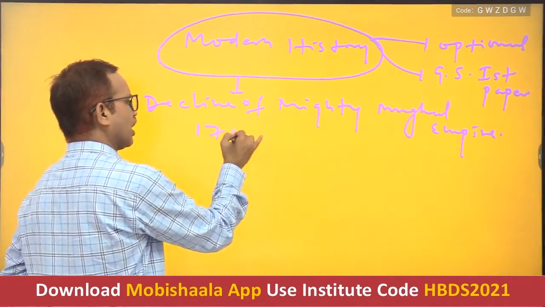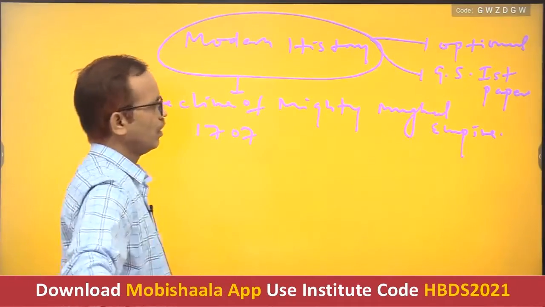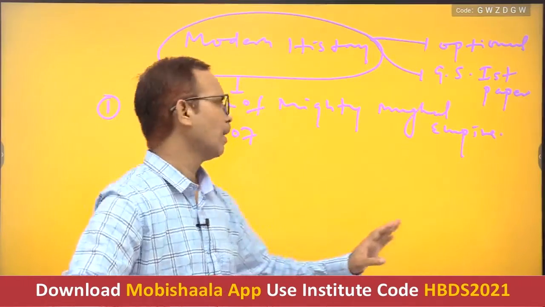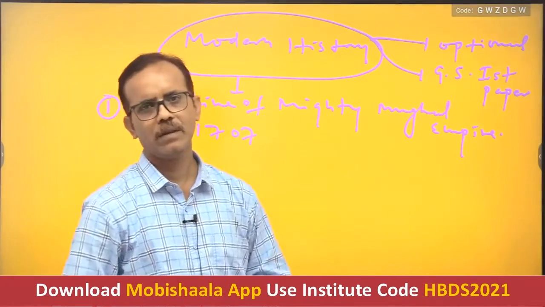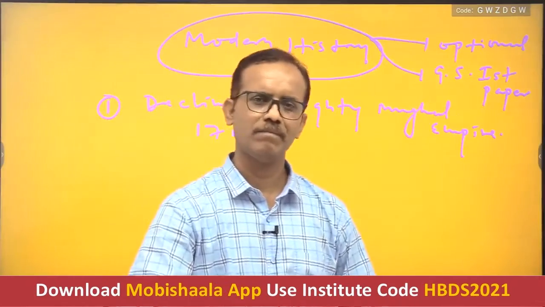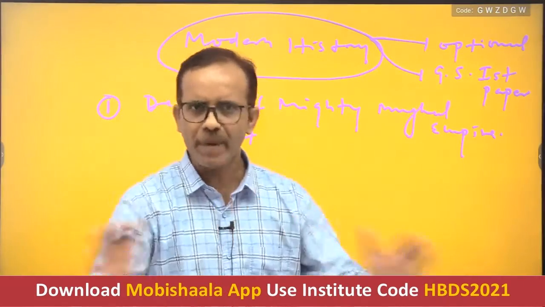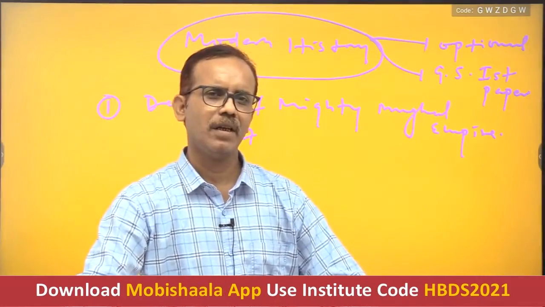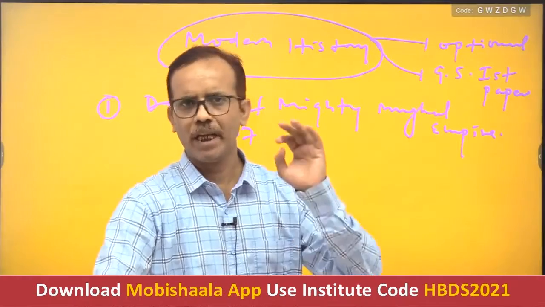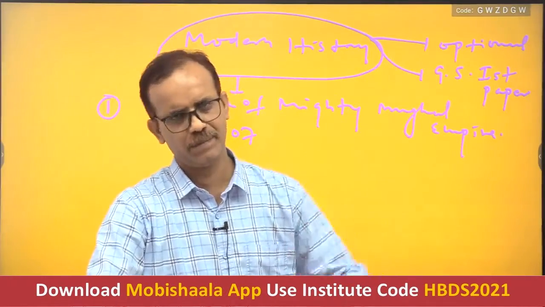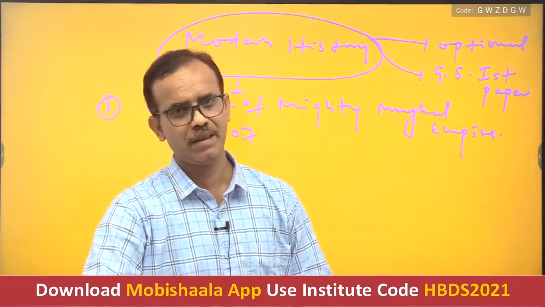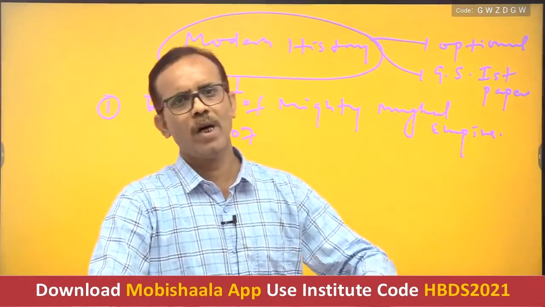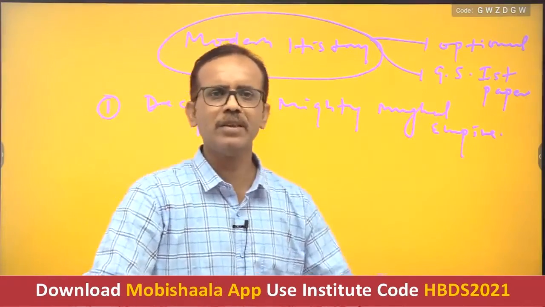In 1707, the mighty Mughal emperor Aurangzeb was no more. And then after, the whole Mughal empire started dismembering, declining, because there was no capable successor of Aurangzeb who could sustain the heritage of the Mughal empire. Somebody was Sahib-e-Khabar, somebody was Rangila,